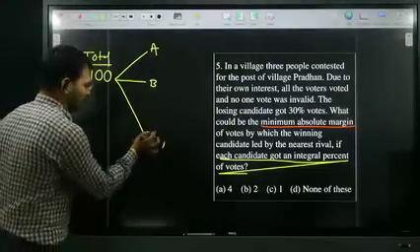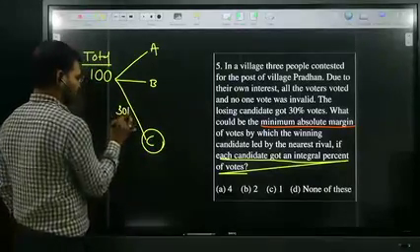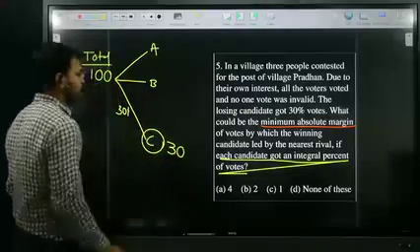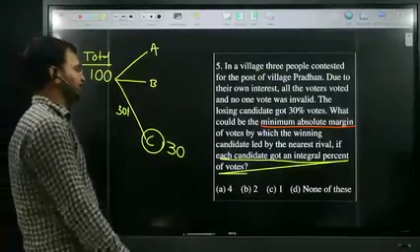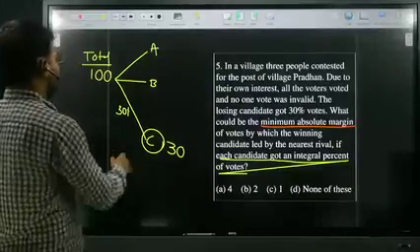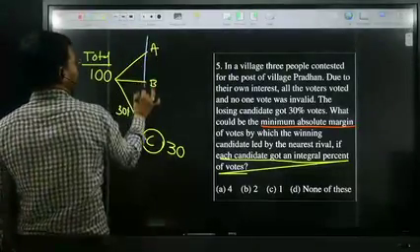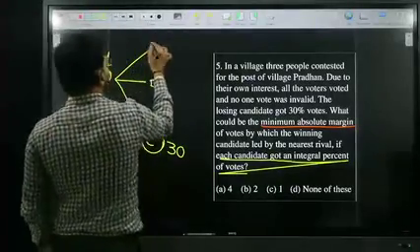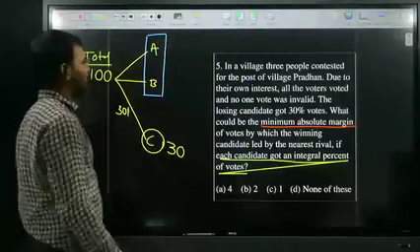Say if I assume C is the losing person, so C got 30. Then what about the remaining 70? The remaining votes are A and B together. A and B together is 70, right?